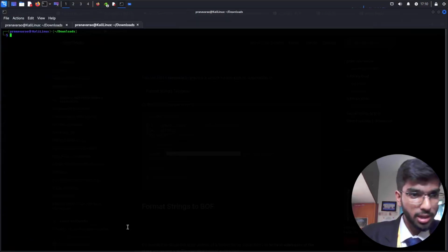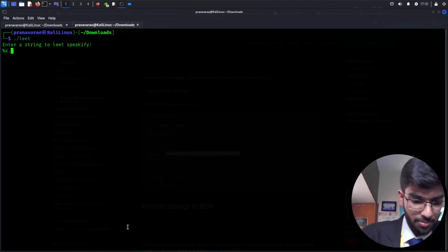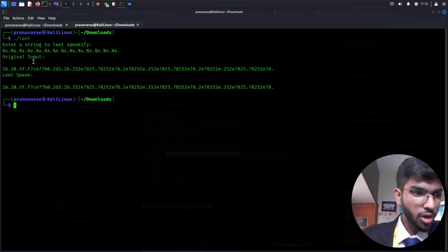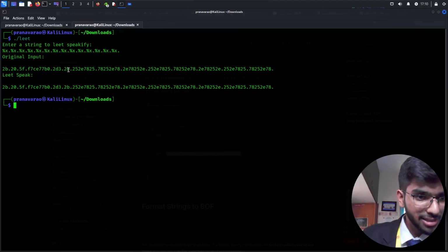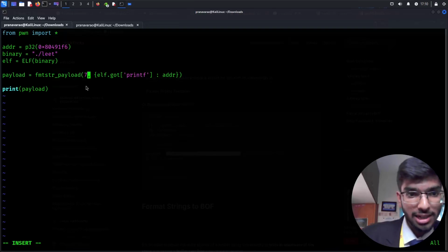Let me open another terminal and show that again. So when I run this tool and give %x.%x. and so on, let me copy this and paste it here, and you can see after 7 times, 1 2 3 4 5 6 7, it starts repeating from the 7th time: 255, 252e and those things, right? So I want to set that as my offset limit.